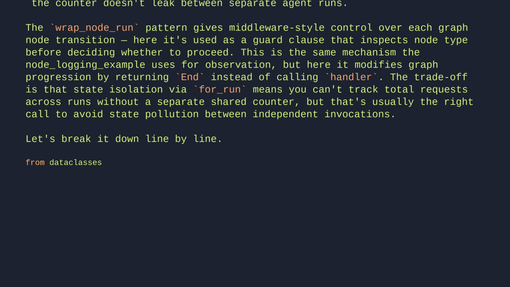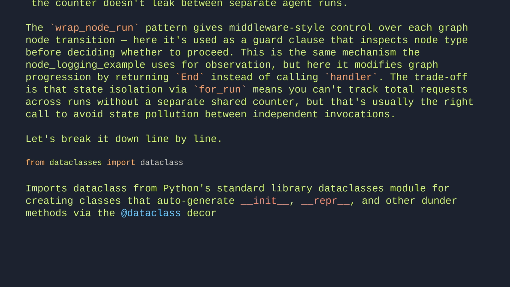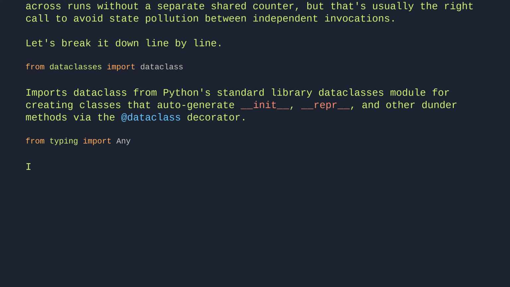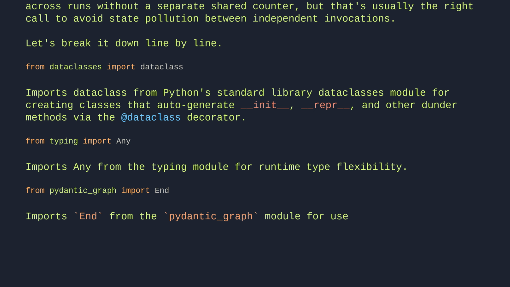From dataclasses, import dataclass. This imports dataclass from Python's standard library dataclasses module for creating classes that auto-generate __init__, __repr__, and other dunder methods via the @dataclass decorator. From typing, import Any. This imports Any from the typing module for runtime type flexibility. From pydantic_graph, import End. This imports End from the pydantic_graph module for use in the current codebase.